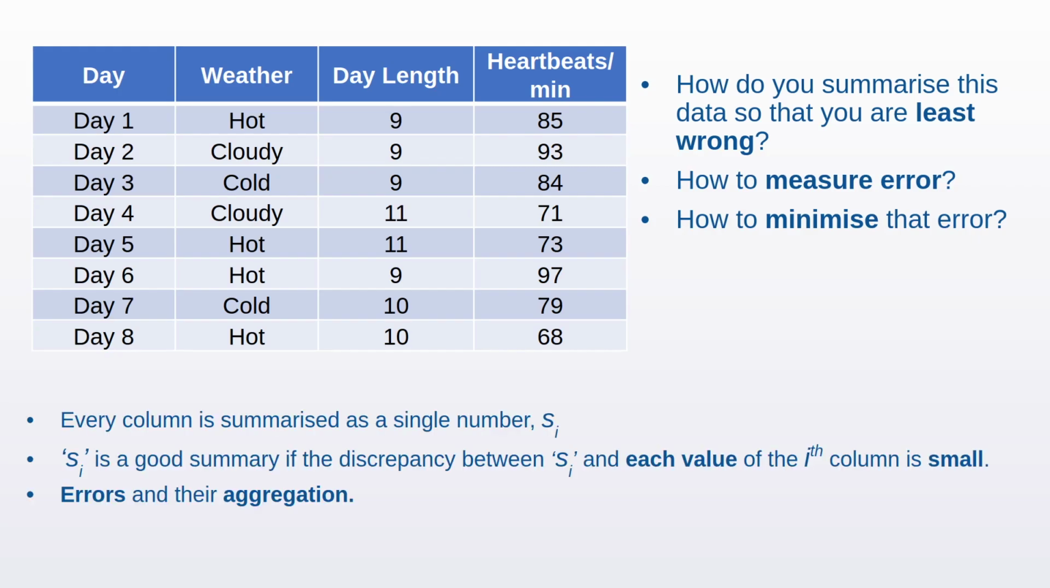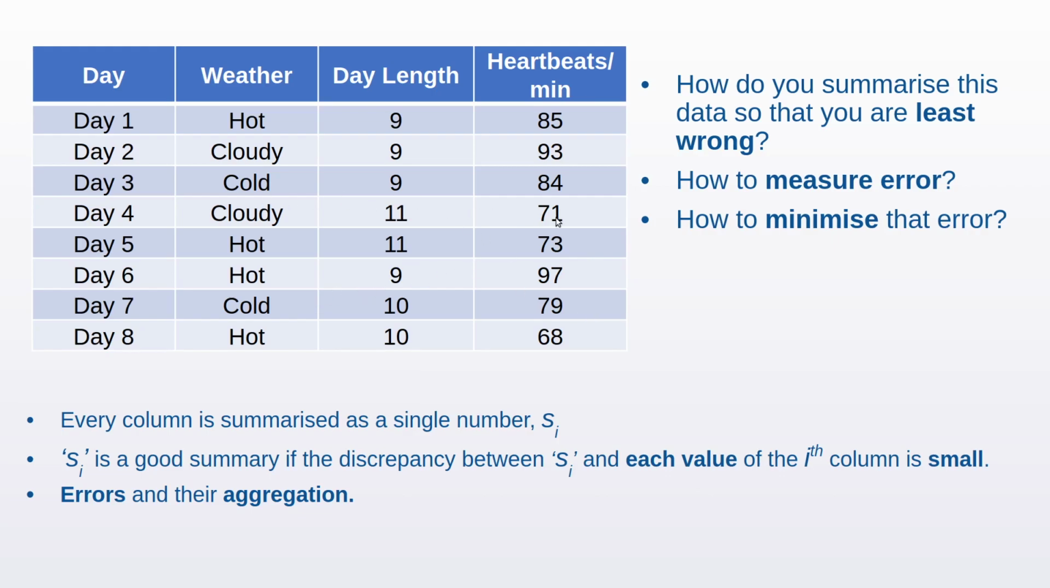Let's say that every column here is being summarized by a single number, which we'll call S sub i. i here is the position indicator for a given column. That is, since we are trying to summarize these three columns, i would go from say 1 to 3. Therefore, we would have three summary numbers, S sub 1, S sub 2 and S sub 3.